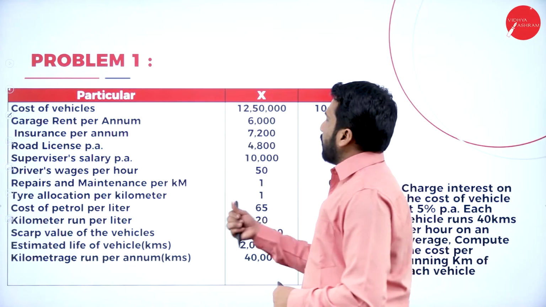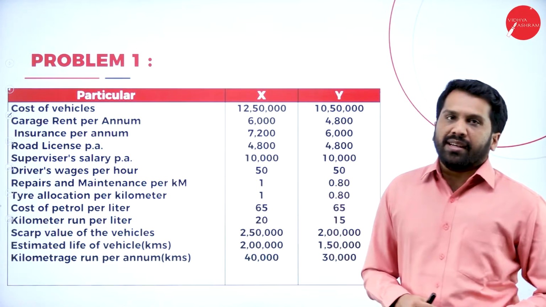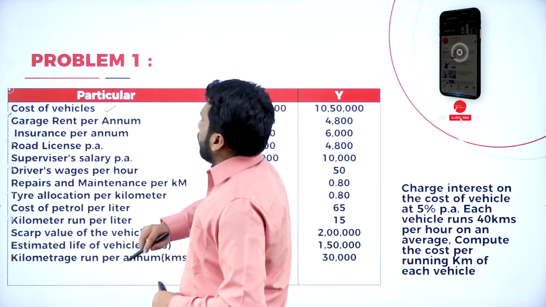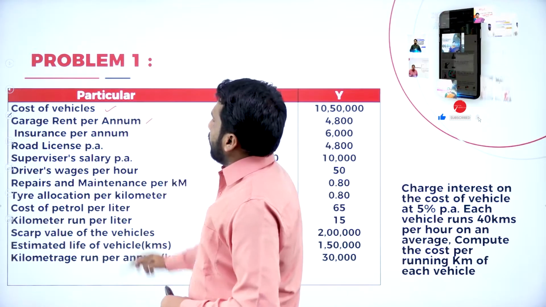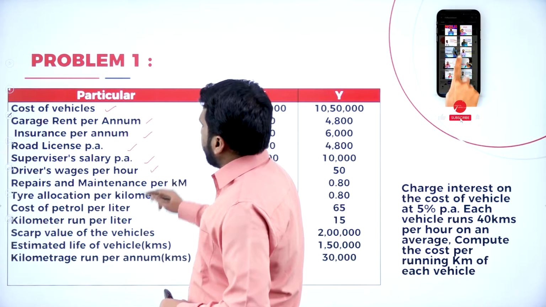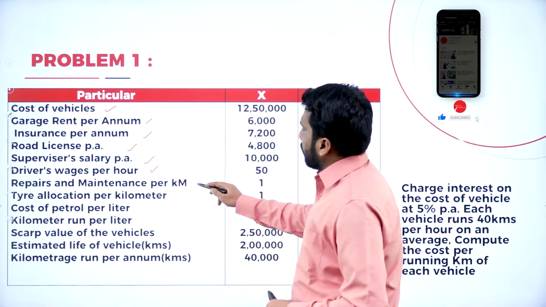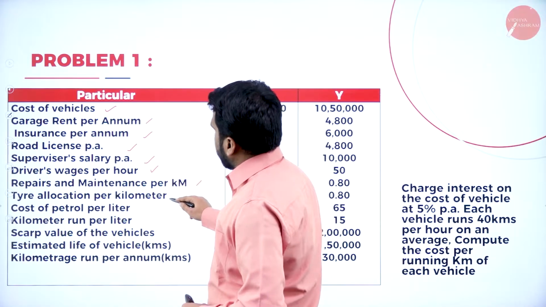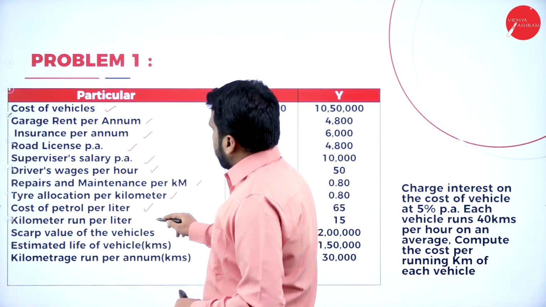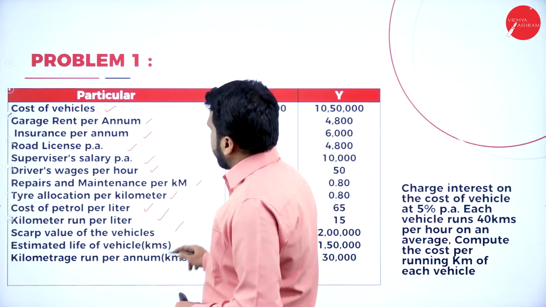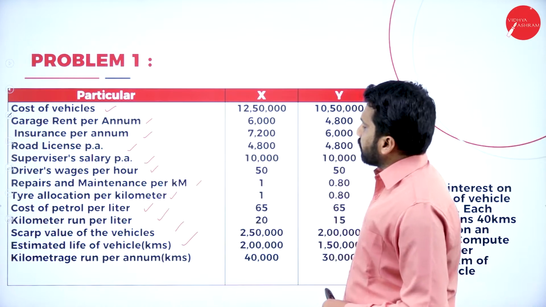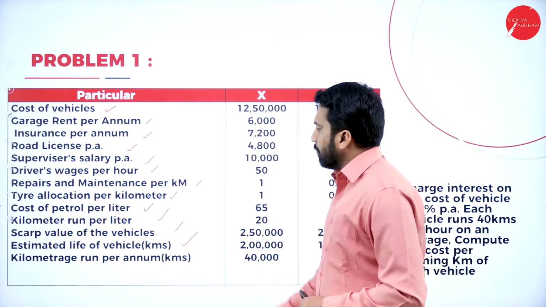Problem number 1, particulars X and Y. First one, cost of vehicle, garage rent, insurance per annum, road license, supervisor's salary, driver wages, repair and maintenance per kilometer, tire allocation per kilometer, cost of petrol per litre, kilometer run per litre, scrap value of the vehicle, estimated life of the vehicle, and kilometer run per annum.